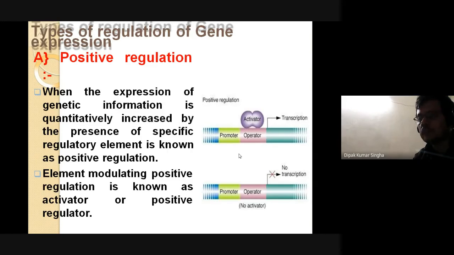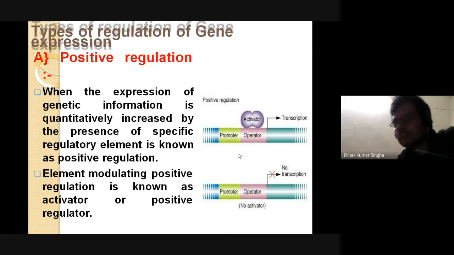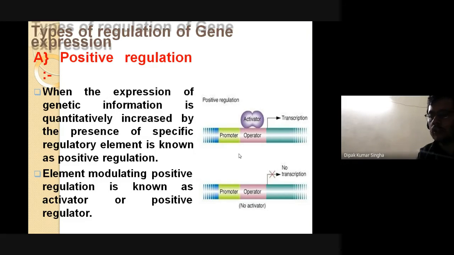There are two types of regulation of gene expression: one is the positive regulation, another is the negative regulation. When your gene expression is increased by some agents or inducer agent, that is called positive regulation. When the expression of the genetic information is quantitatively increased by the presence of a specific regulatory element, it is called positive regulation, and this agent is called the inducing agent or inducer.